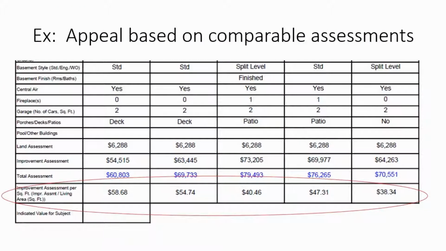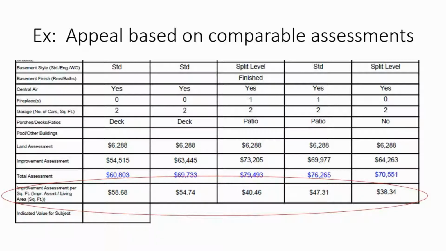Now, another thing too, let's say you have an appeal based on comparable assessments. That's where improvement assessment per square foot is critical. And this is an example of one where surrounding homes have lower improvement dollars per square foot than the subject home. So here you have a home that was about $58.68 a square foot, and then comparables were up at about $54.74 a square foot, or $40.46 a square foot, $47.31. So here it's something significantly lower.